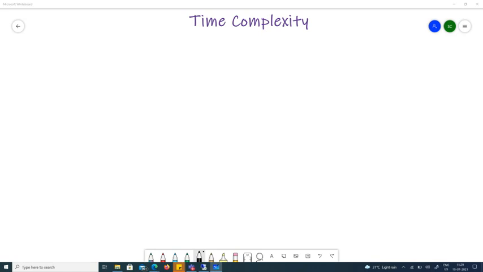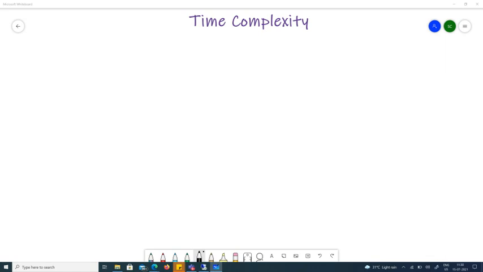Today we'll be learning about time complexity. I know everyone might have heard about time complexity. You know a bit about it. Some people don't learn about time complexity because they are afraid that it's very difficult. No, it's a very simple terminology. Today we'll be learning it in very simple words and simple steps.